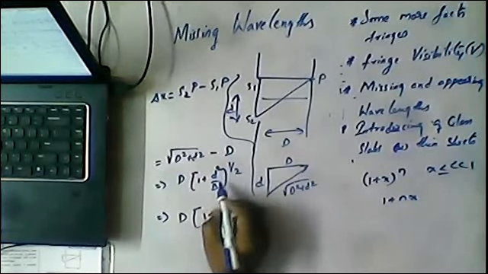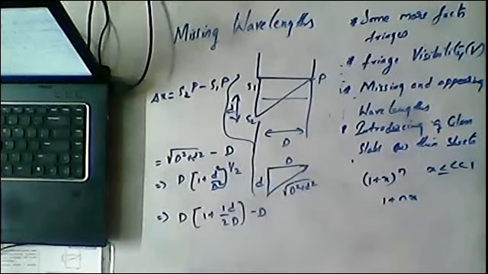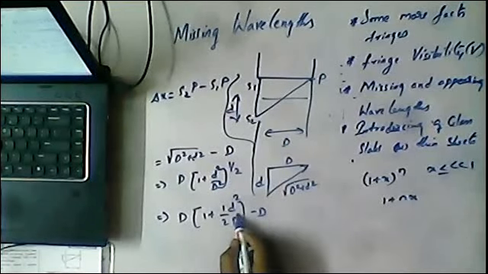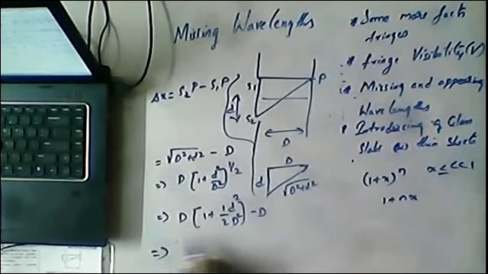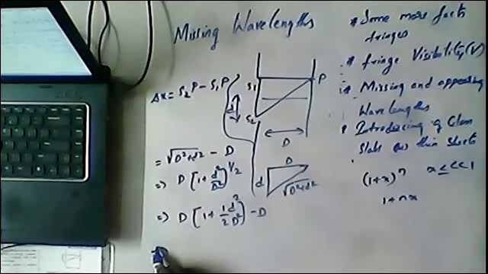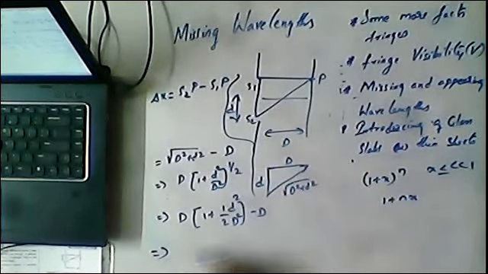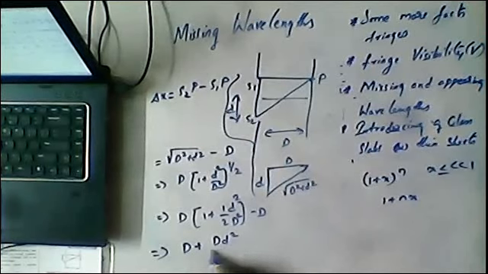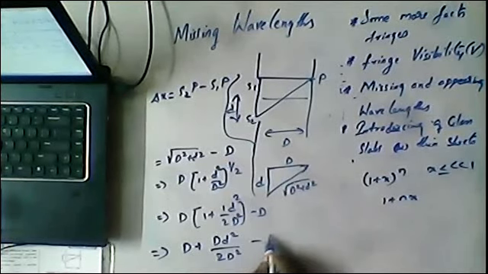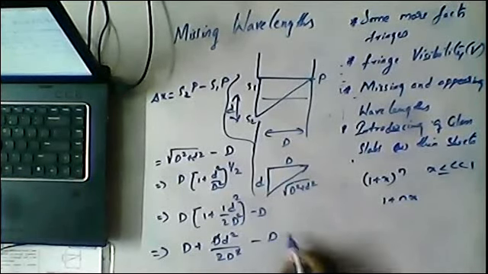Sorry, this is D square. So we are getting D plus D into d square by 2D square, minus D. So D will get cancelled.